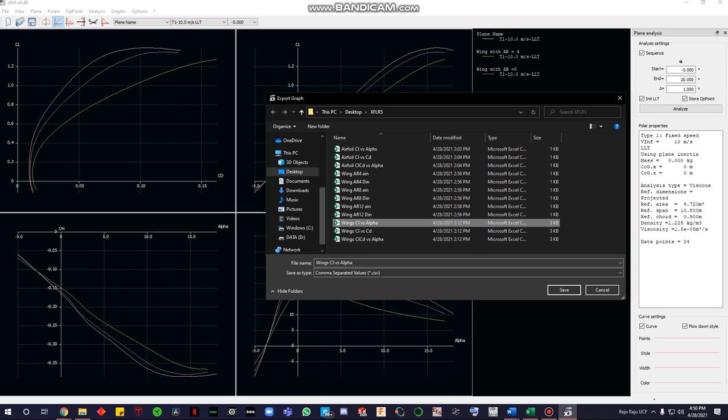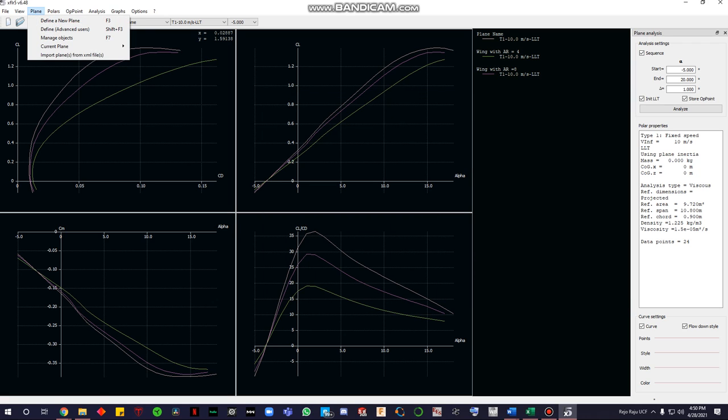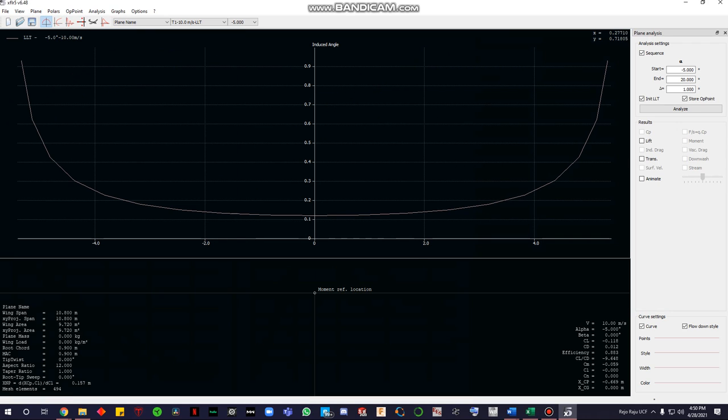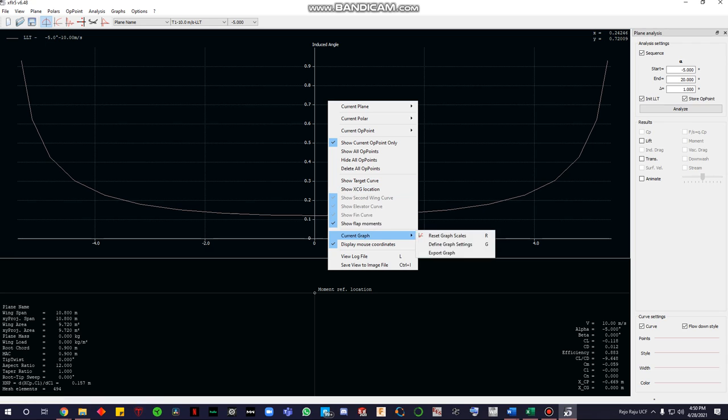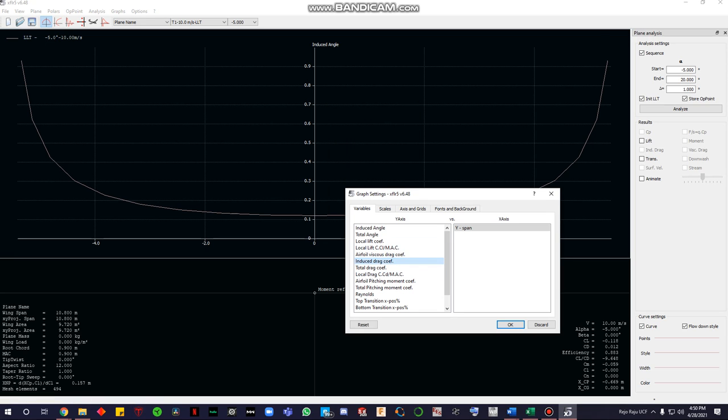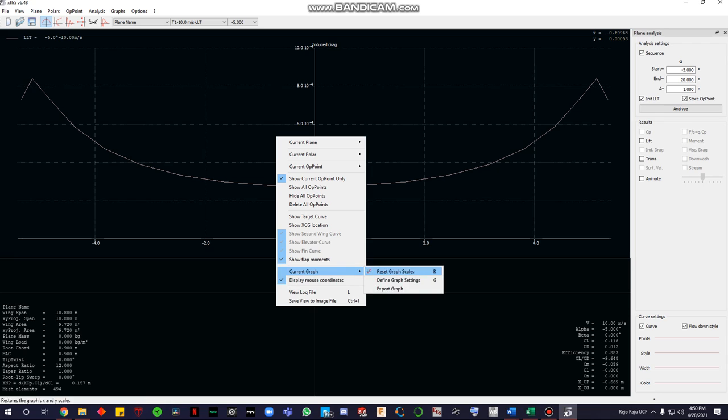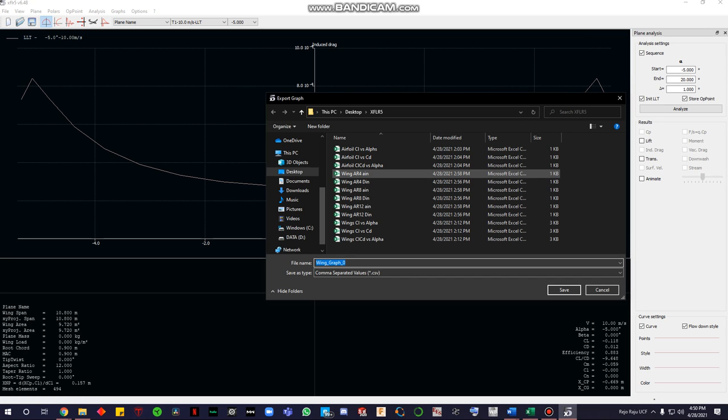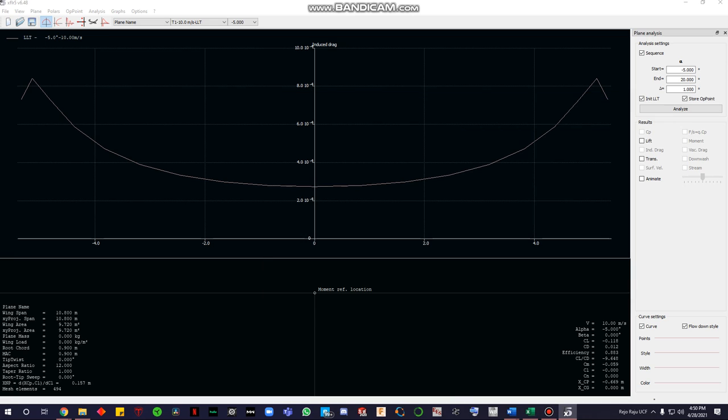Your CL versus alpha graph, your CL versus CD graph, your CL over CD versus alpha graph. It's all here. And then of course you get your induced angle and your induced drag coefficient. Again, the same way you can export these graphs, and you can put it here. As you can see, for airfoil of 4 I did the induced drag and induced angle for each of those 3 different types of wings. That is all there.